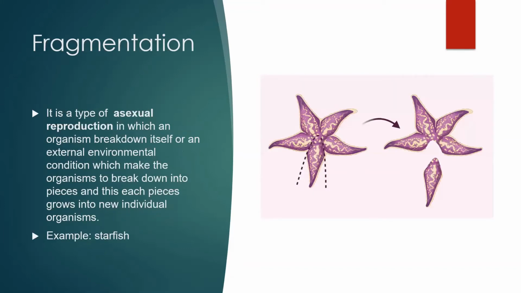Next is fragmentation. It is a type of asexual reproduction in which an organism breaks down itself, or an external environmental condition makes the organism break down into pieces, and each piece grows into a new individual organism. Example is the starfish.